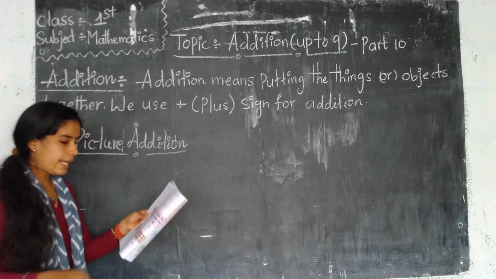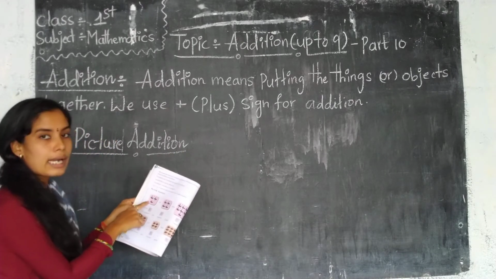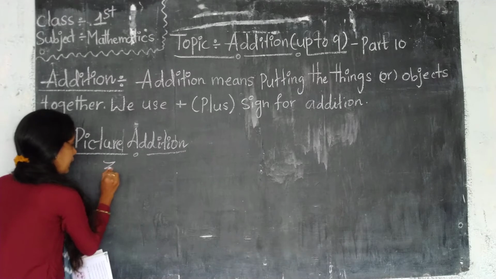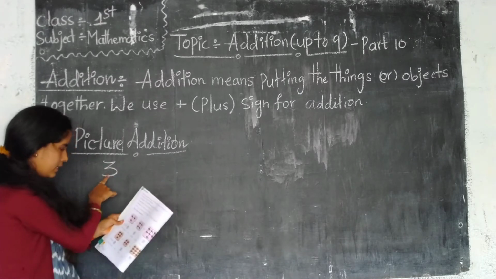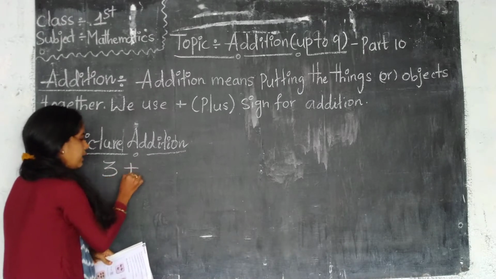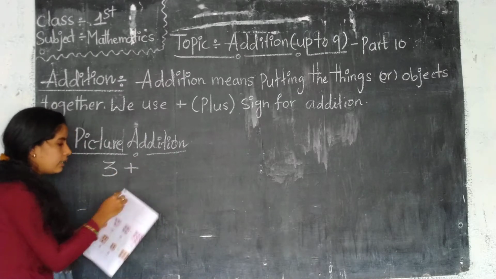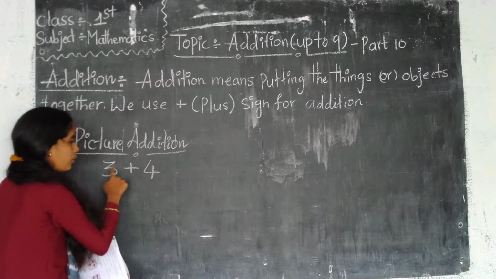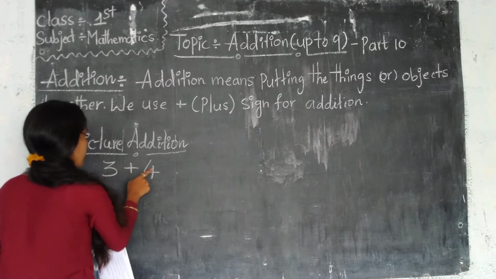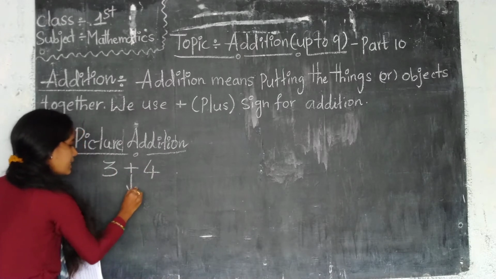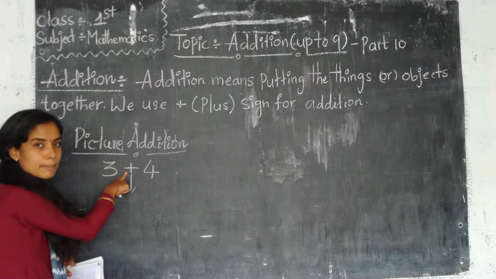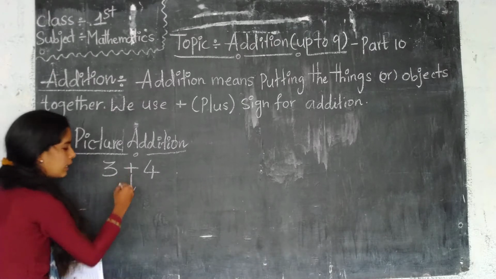In this picture addition, first how many pandas are there, Nana? 3 pandas are there. First 3. And in the next picture, how many pandas joined here? 4 pandas. So to add these two numbers, we have to use the sign. Sign means symbol. Which symbol are we using?